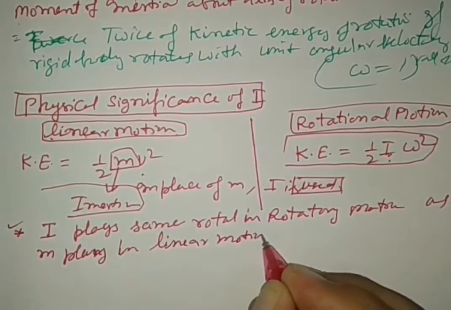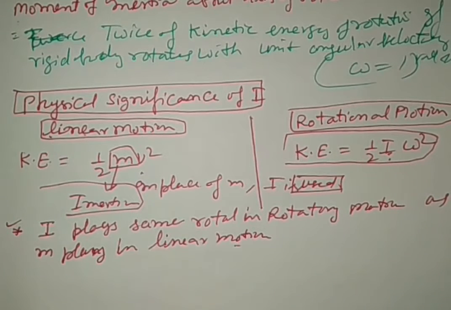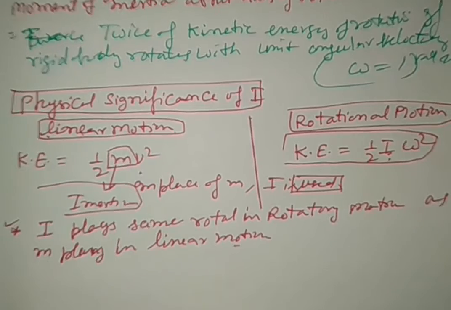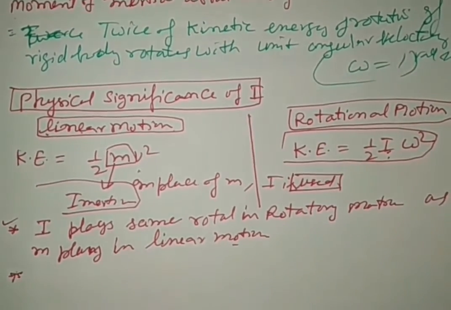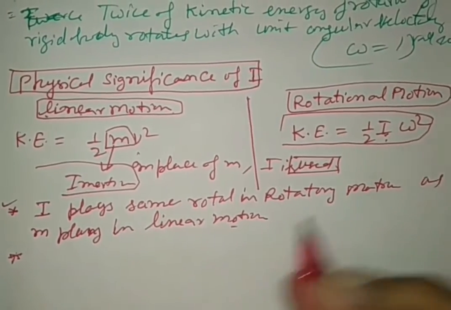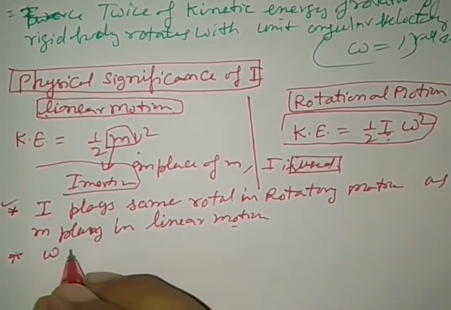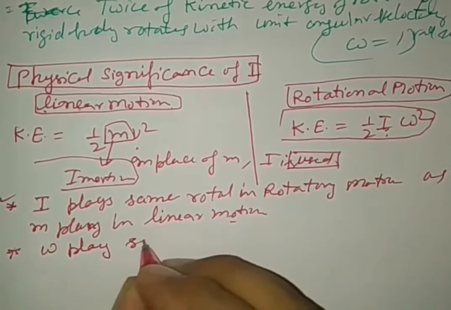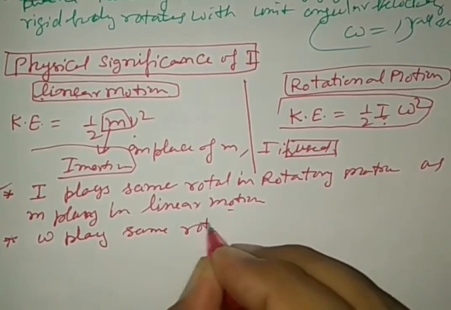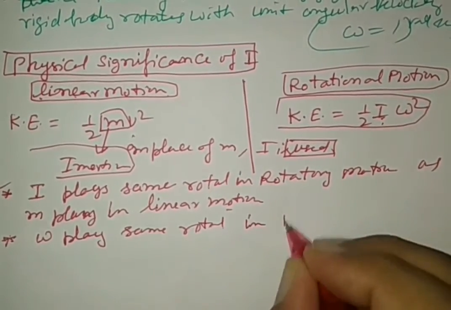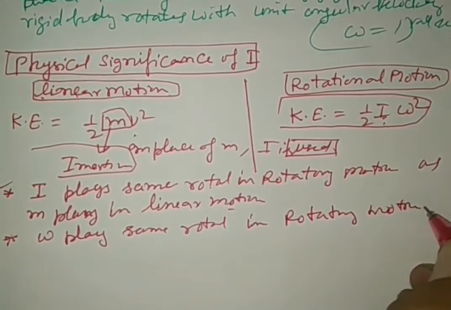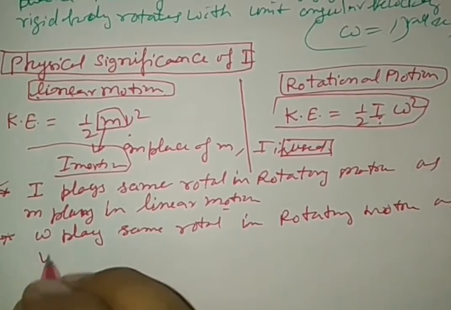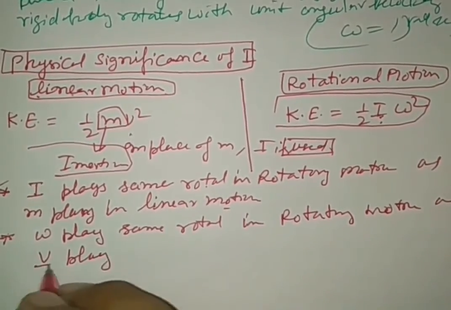Linear motion means motion in a straight line, that is, translational motion. Now the second thing, keep in mind, this is important: omega plays the same role in rotatory motion as velocity v plays in